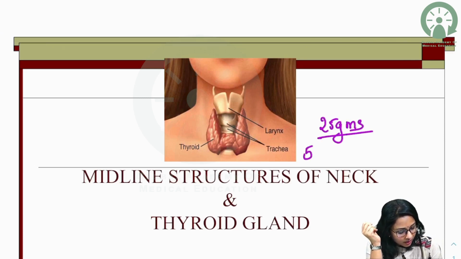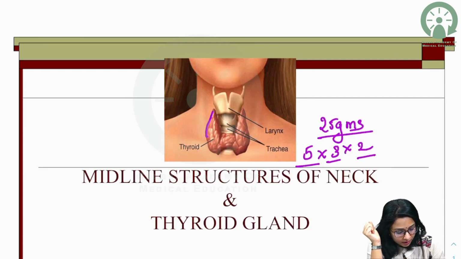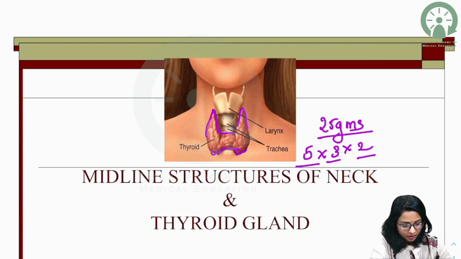And the dimensions we can remember as 5 into 3 into 2: 5 centimeters length, 3 centimeters width and 2 centimeters thickness. And it extends into the neck as the apex. The two lobes are connected by means of the isthmus. The apex extends till the oblique line of thyroid cartilage.